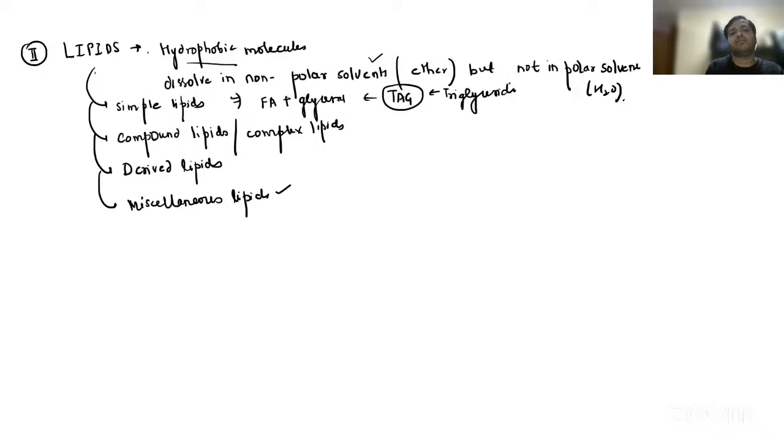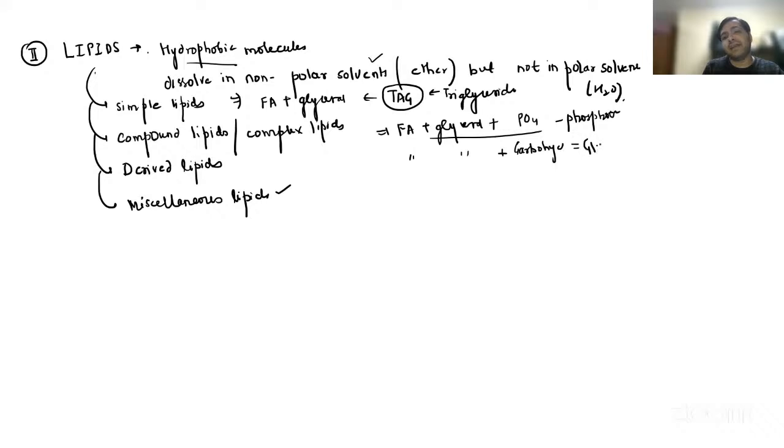Compound lipids have fatty acids plus glycerol, plus some other components like phosphate. So it will be phospholipid, right? If the other component is carbohydrate, it is fatty acids plus glycerol plus carbohydrate, and it is glycolipids. If the other component is sulfate, then it is sulfolipids, right? So we have compound lipids, simple lipids, derived lipids, and miscellaneous lipids, right?